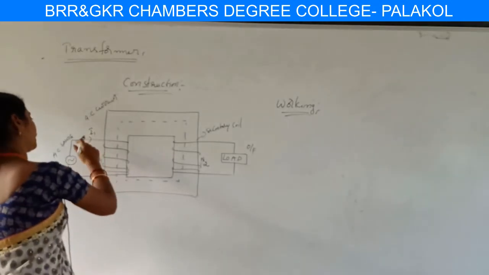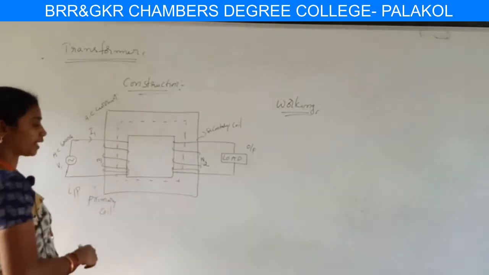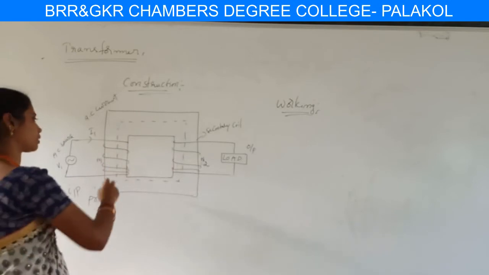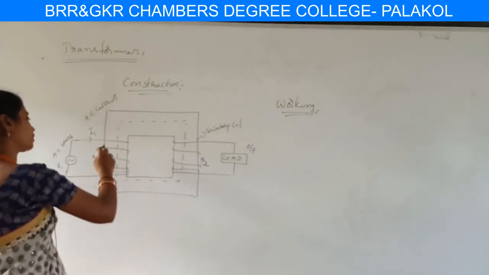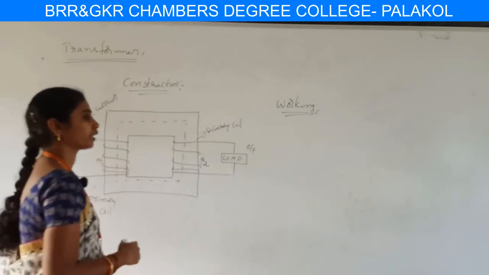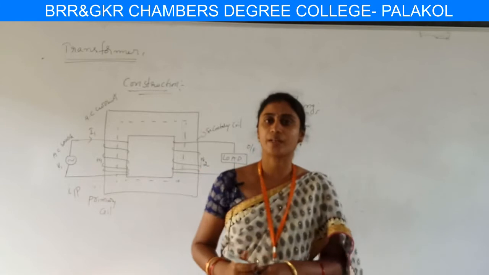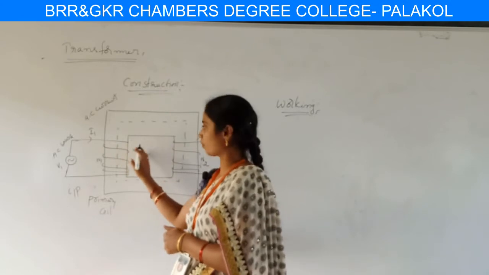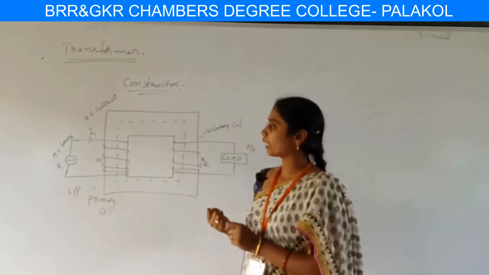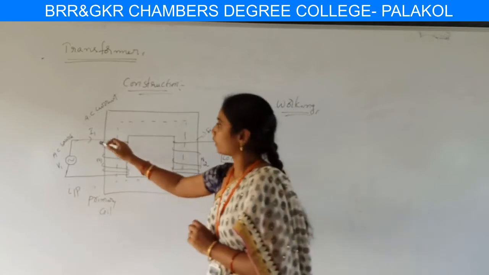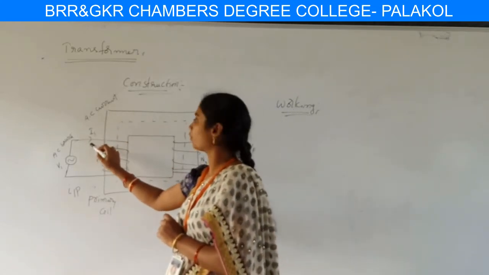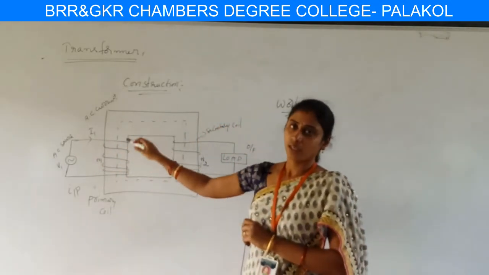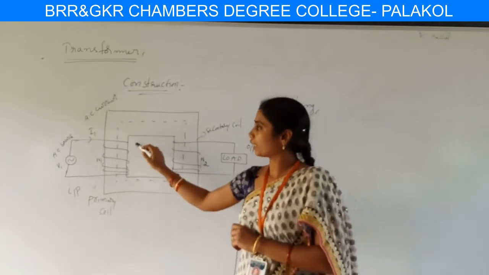Due to this AC current flowing, AC flux is generated in the primary coil. Due to this the flux links with the circuit. We already said that these are electrically insulated but magnetically linked, the primary and secondary coils. So whenever we apply the AC source, AC current is produced and flows in the circuit, and it produces a magnetic field. The magnetic flux is also AC, and it is linked in this circuit.